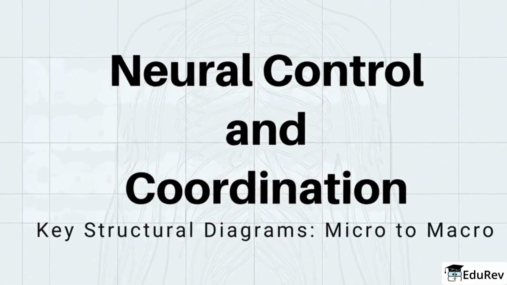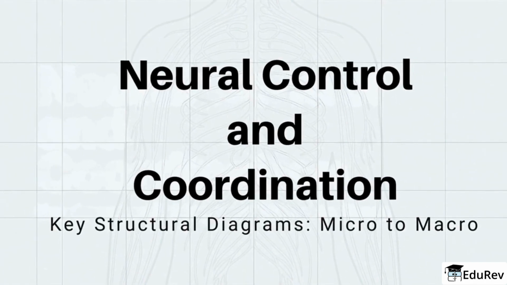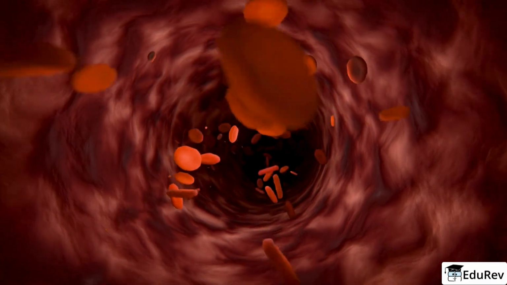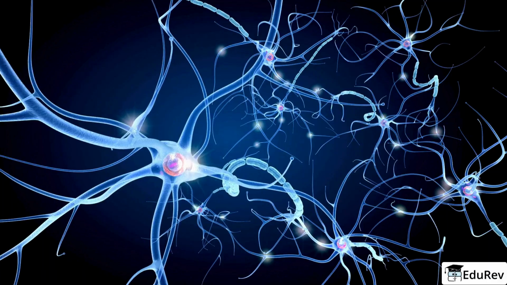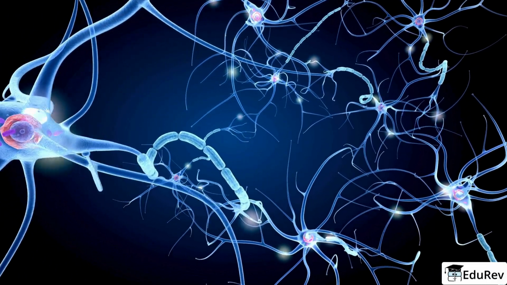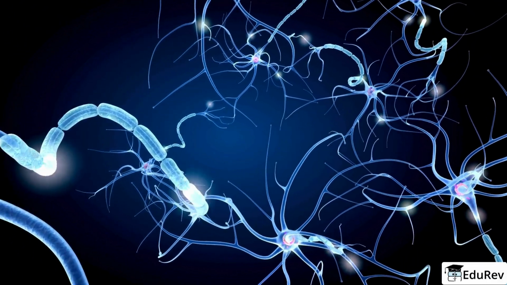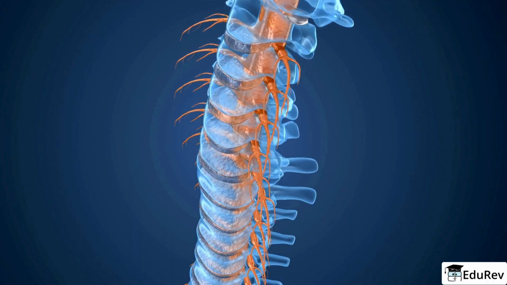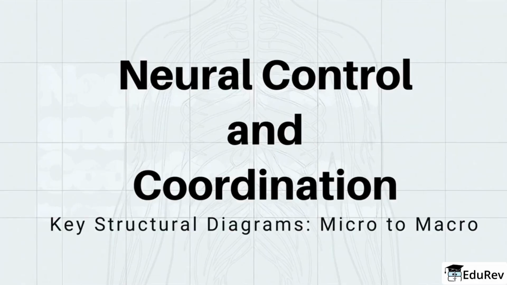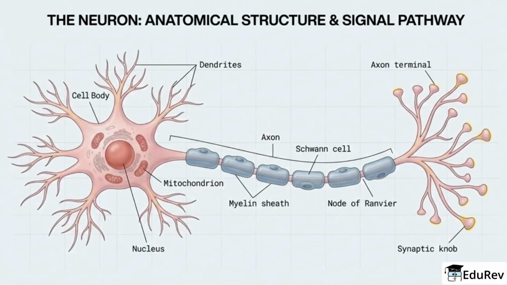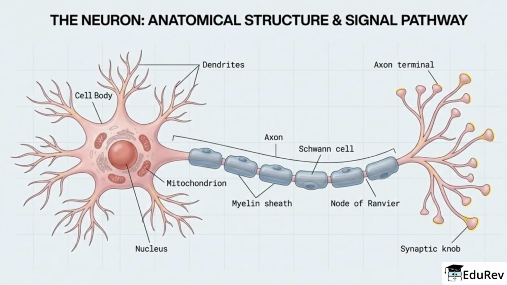The nervous system organizes control and coordination from the microscopic cell level up through whole organs and systems. So, we'll think about how tiny elements like neurons and synapses build into larger structures such as the spinal cord and brain to produce sensation, thought, and action. At the heart of neural signaling is the neuron.